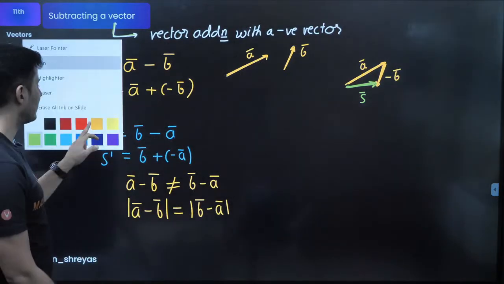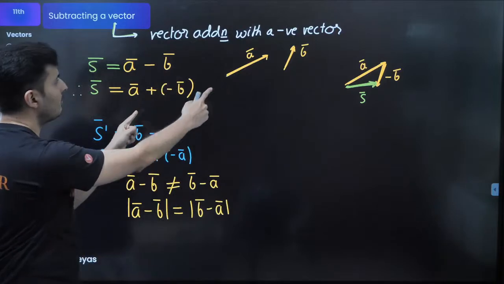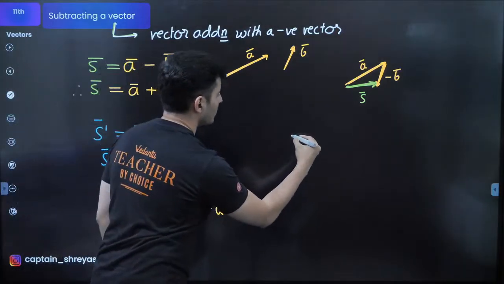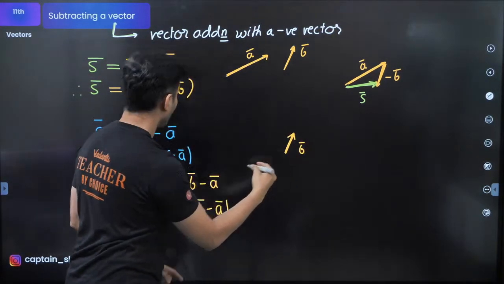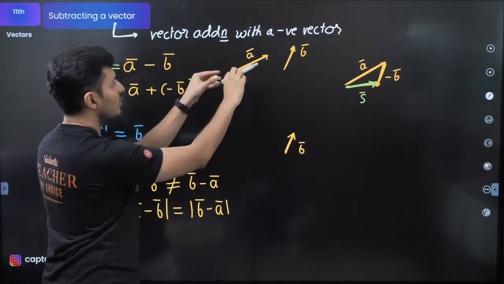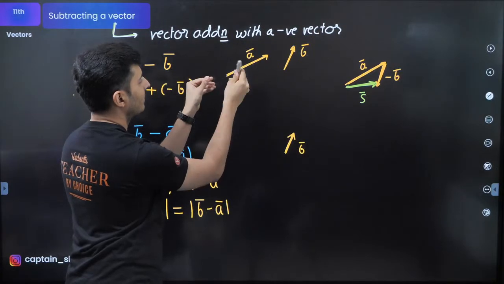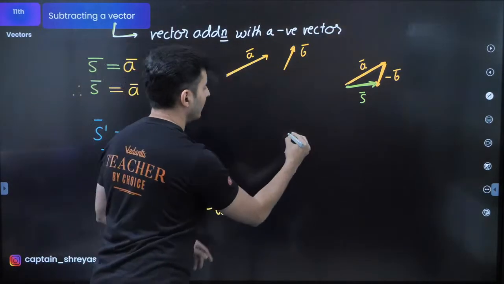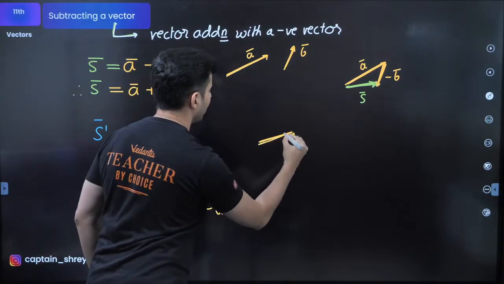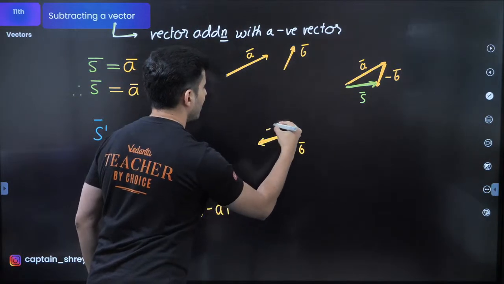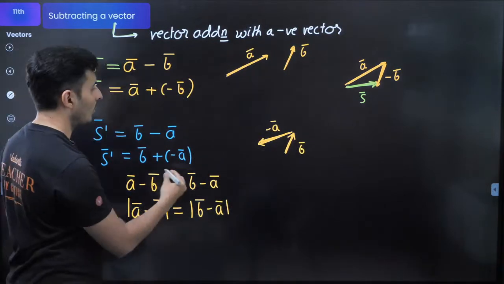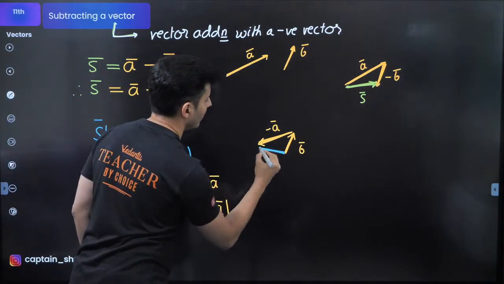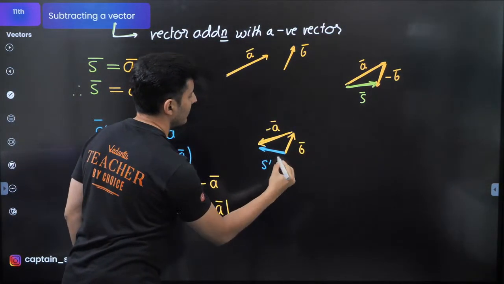Similarly, if I try to find B minus A, take B vector as it is. This is your B vector minus A. So whatever A is, flip it. So this is minus A vector. So this one over here will be S prime vector.